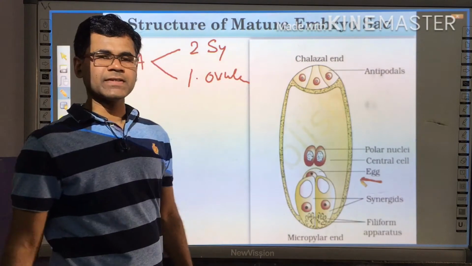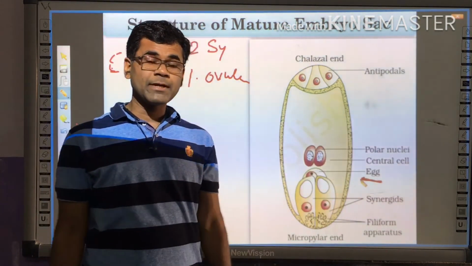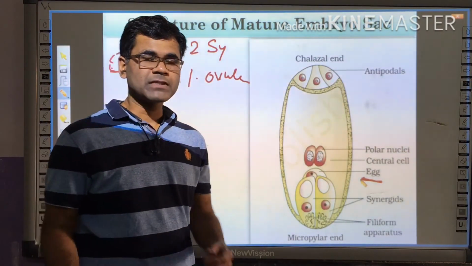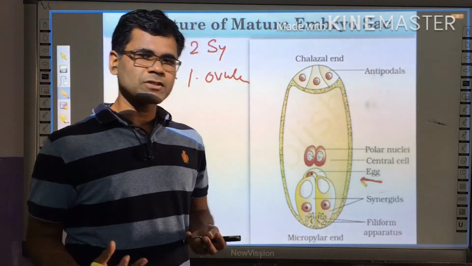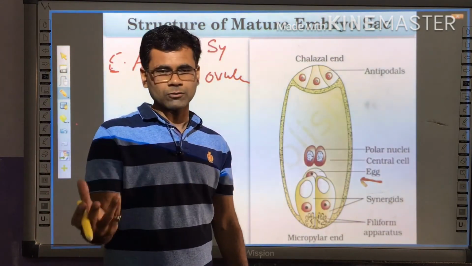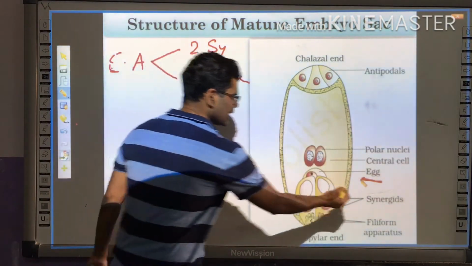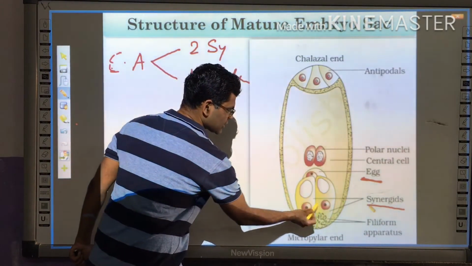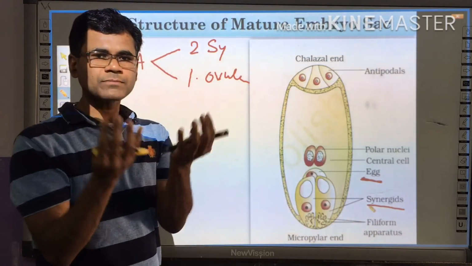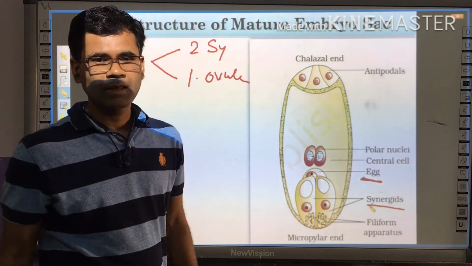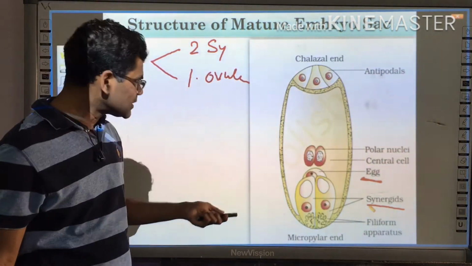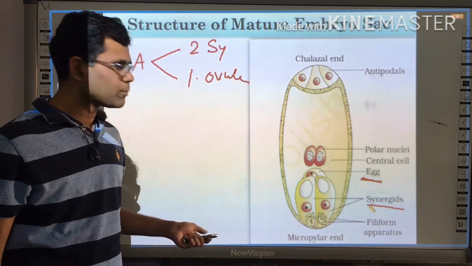This egg is the fertile unit or fertile gamete of the angiospermic female reproductive part, which undergoes fertilization, and as a result of this fertilization it is responsible for the formation of the new embryo. And this egg is accompanied by two synergids. This is the first synergid and this is the second synergid. These two synergids support the egg, and these three are collectively called the egg apparatus. This egg apparatus is present at the micropylar end.